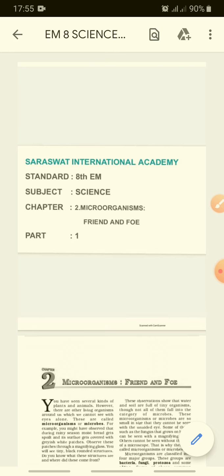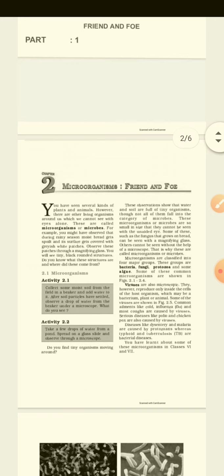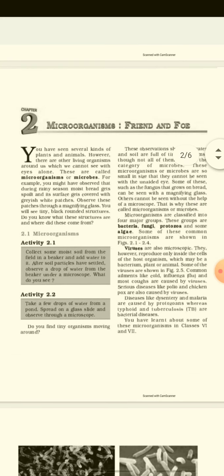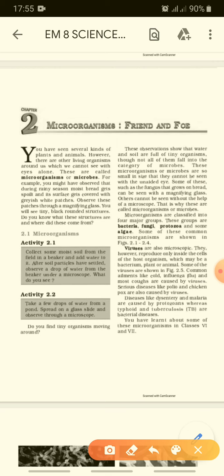Now we will start, right? Microorganisms, friend and foe. You have seen several kinds of plants and animals. However, there are other living organisms which cannot be seen through our eyes alone. What does it mean?